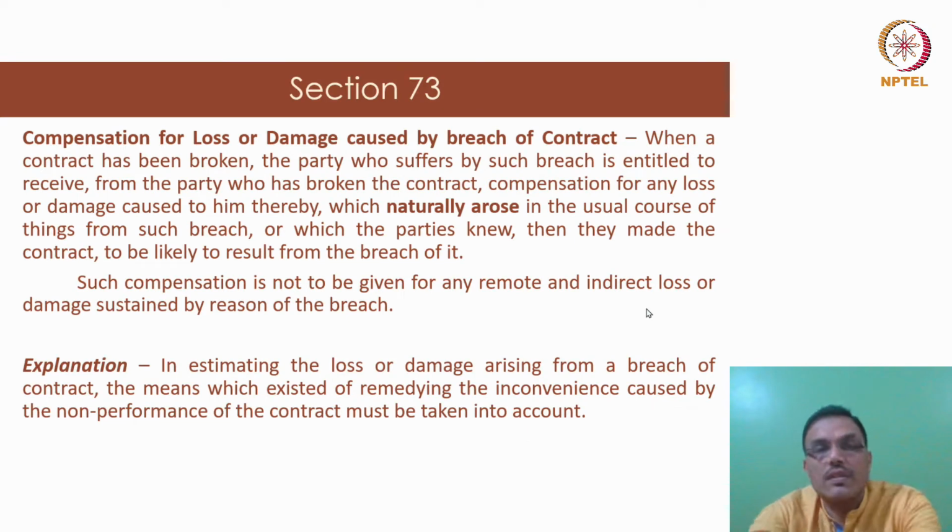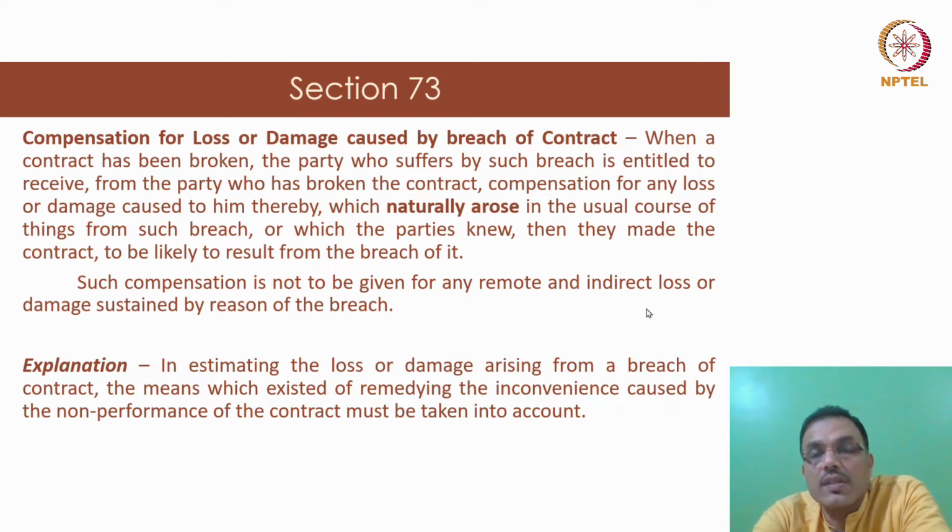So, if one looks at Section 73 of the Indian Contract Act, it very clearly states that, for compensation for loss or damage caused by the breach of contract, the party who has broken the contract is liable to give that compensation to the party who suffers such loss or damage due to the broken contract.